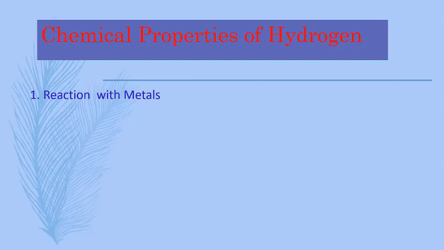The metals are lithium, sodium, potassium, calcium, aluminum.